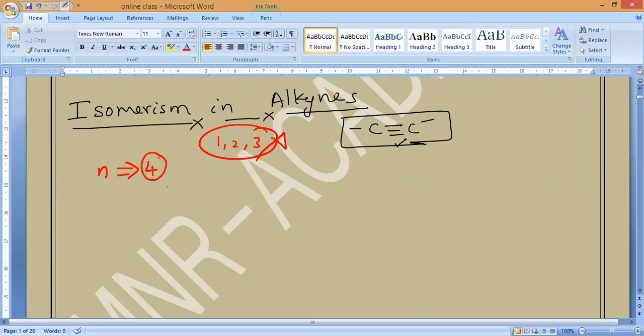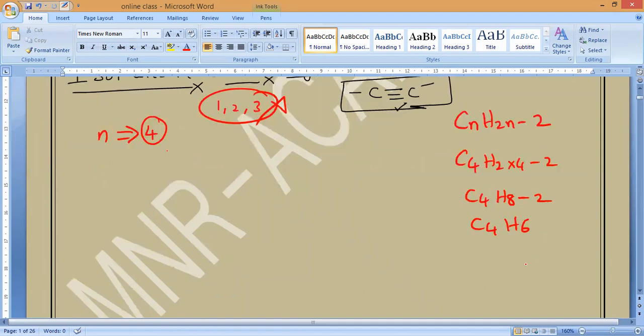So what is the general formula of alkynes? CnH2n minus 2. Very good. If you take C4, H into 4 minus 2, we get C4H8 minus 2, which equals C4H6. So if you write C4H6, what is the common name? Butyne is the common name.